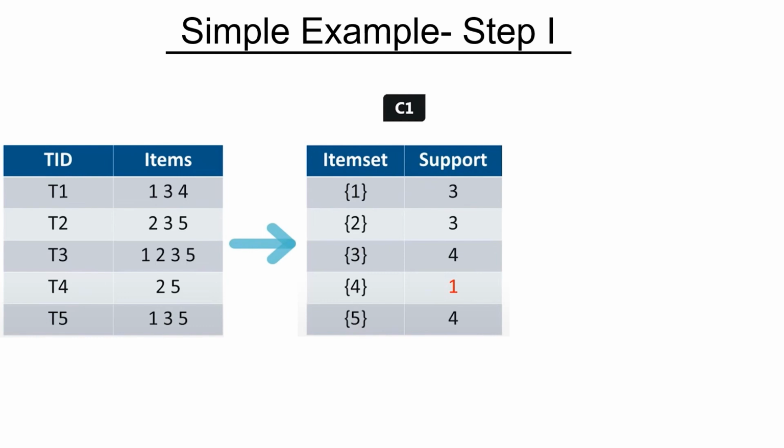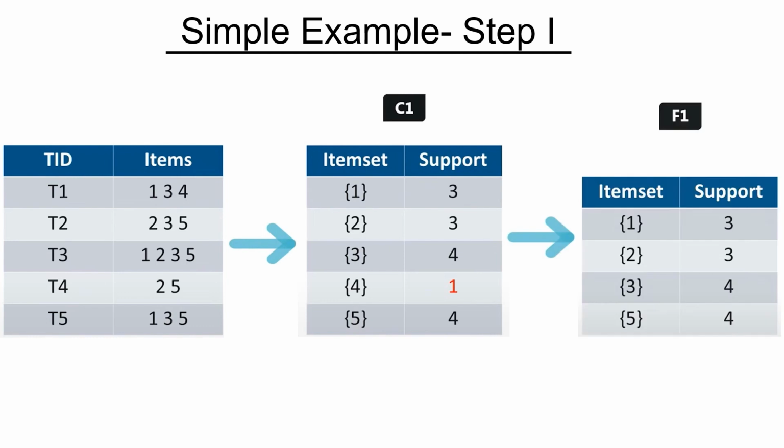Now I applied a cutoff that at least my support, or my frequency, should be 40%. Doing that, my item number 4 is discarded. Now I have the filtered data set here. I will take this item set forward and make pairs of items from this filtered one. This process is actually called pruning. Pruning means we are cutting off the stuff that's not really frequent. Okay, so now let's take this F1 into the next slide.